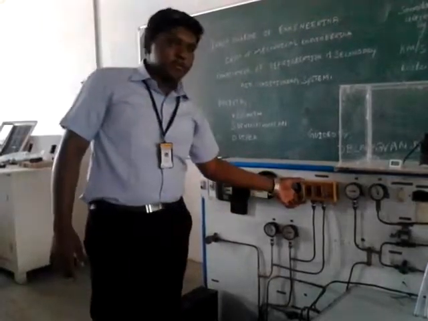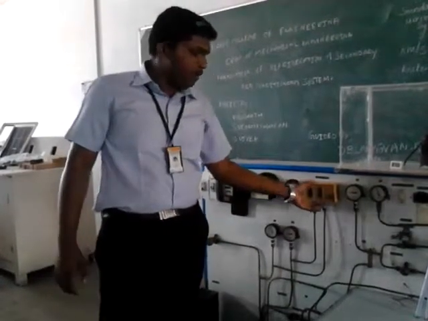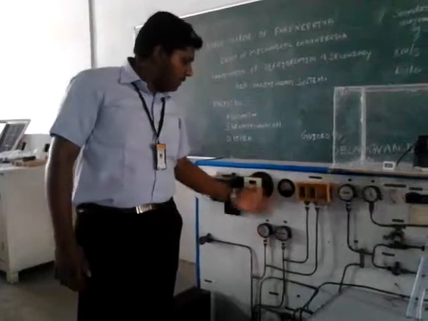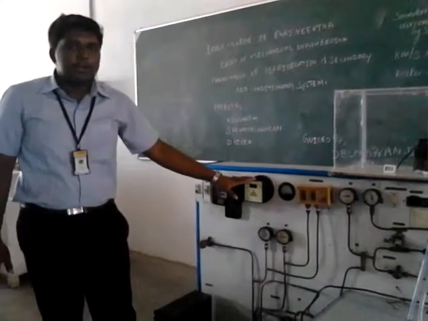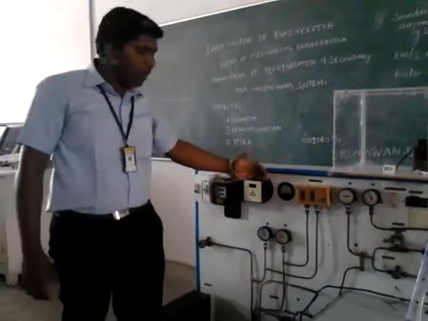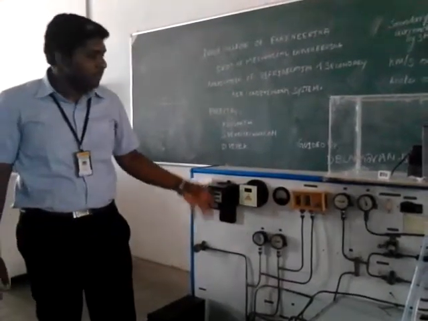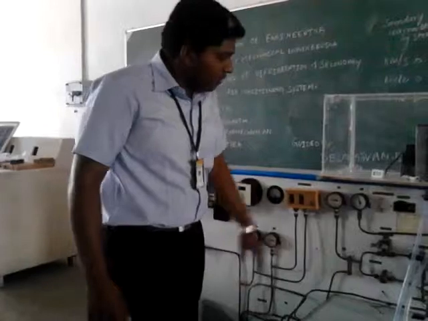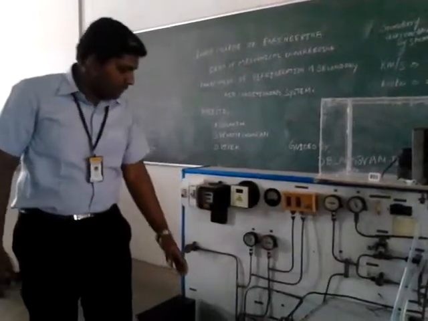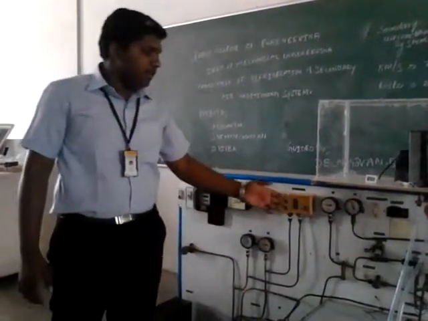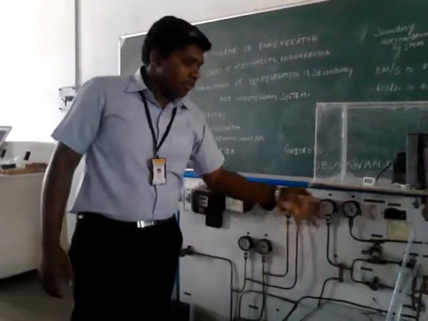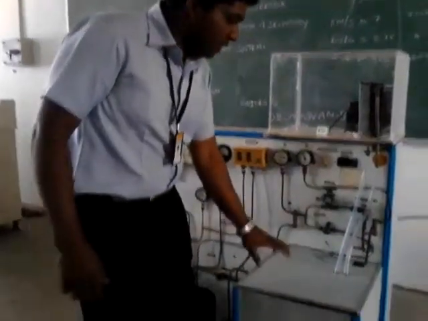The LP and HP cutouts are used to protect the compressor. Ammeters and voltmeters are used to identify the current and voltage when the compressor is working, and pressure gauges are used to identify the pressures at the compressor inlet, condenser inlet, condenser outlet, and evaporator inlet. The evaporator units are used to improve the cooling effect.